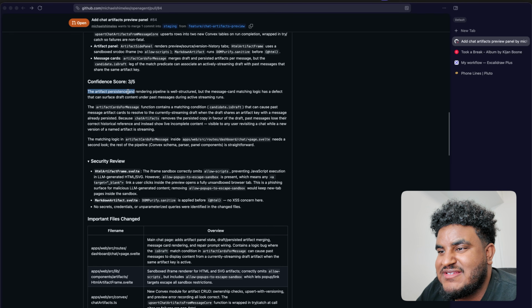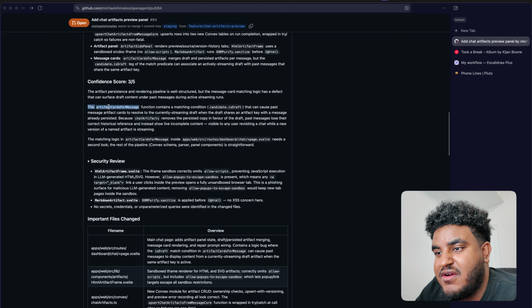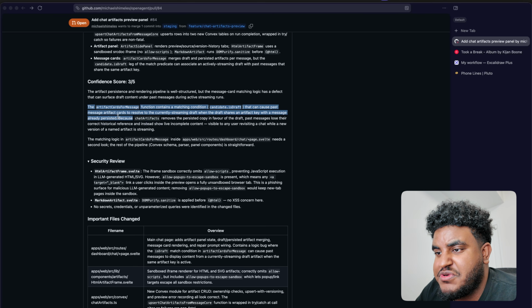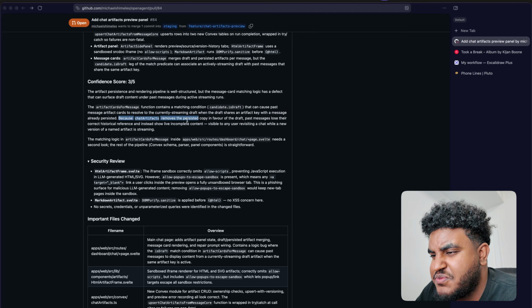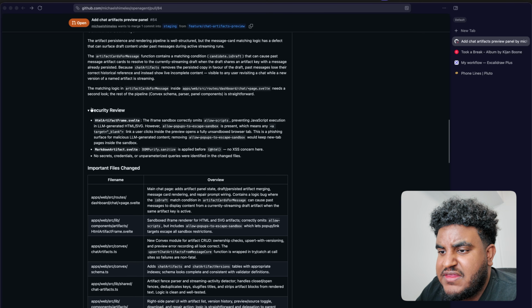The artifact persistence and rendering pipeline is well structured, but the message card matching logic has a defect that can surface draft content under past messages during active stream runs. The artifact cards for message function contains a matching condition that can cause past message artifact cards to resolve to the current streaming draft when the draft shares an artifact key with a message already persisted. Because chart artifacts removes the persisted copy in favor of the draft, past messages lose their correct historical reference and instead show live, incomplete content. This makes sense. Visible to any user. This makes sense. And then there's some security stuff.